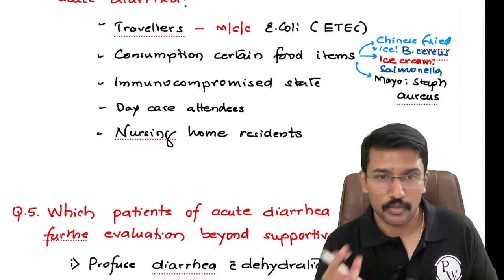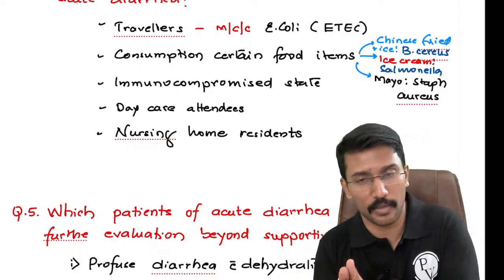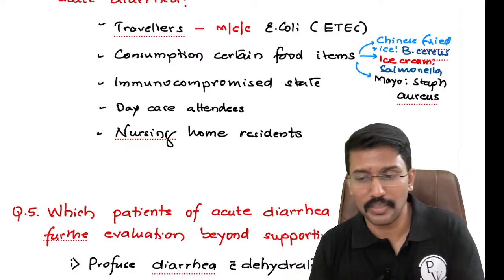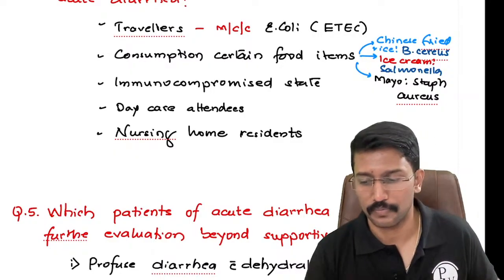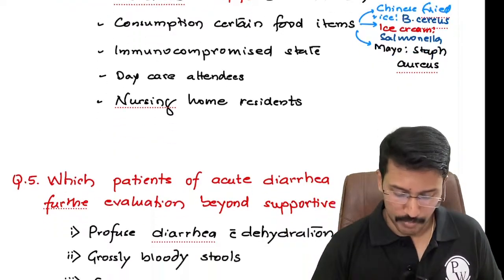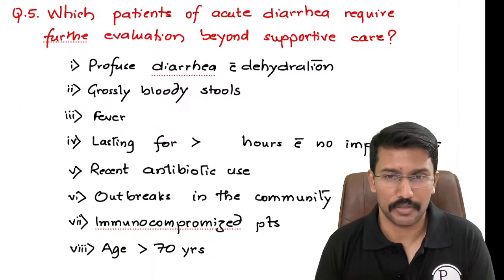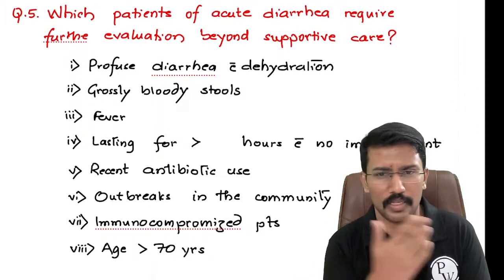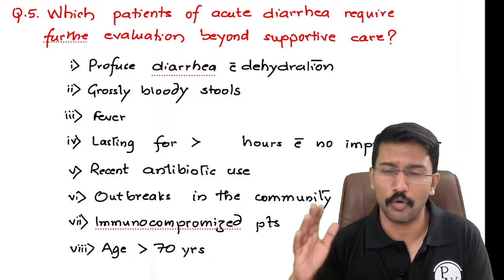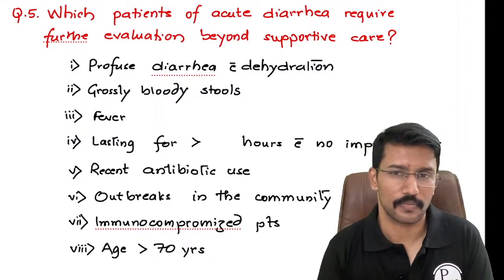Right. So then obviously a question comes: which acute diarrhea patients require antibiotics and further evaluation? This is what our examiners will routinely ask us. Which patients require antibiotics and which patients require further evaluation? Because 80% of patients who come to my OPD saying that for 3 days, 4 days, 5 days I am having diarrhea, mostly I turn them away by just prescribing ORS and good hydration, right.